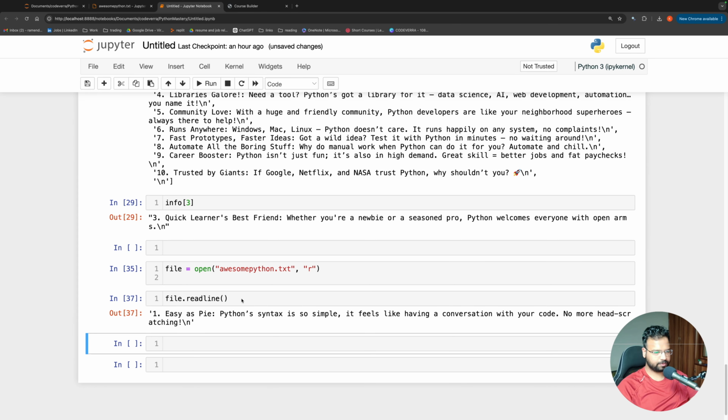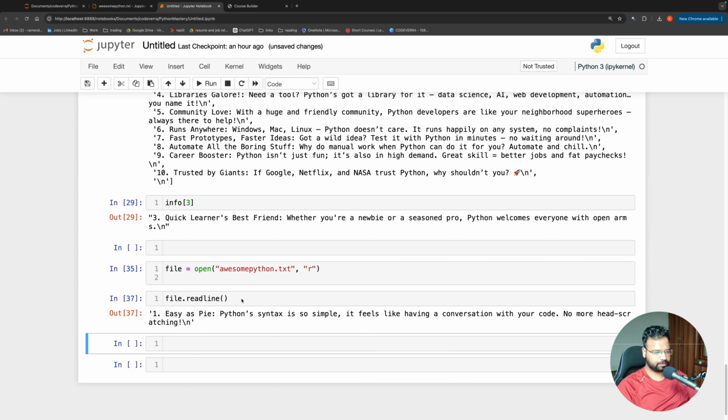If I just go back here and say readlines, it is going to give me everything after that. We have read till the third point, so from the fourth onwards, everything it is giving me in a list format. So when you do readlines, it will read all the lines and return them in the form of a list. If you do readline, it will give you one line at a time. Every time you run, it will give you one line at a time.